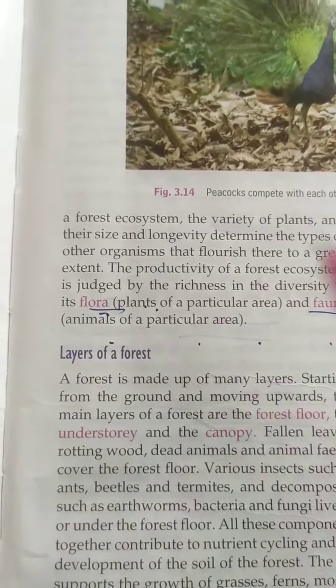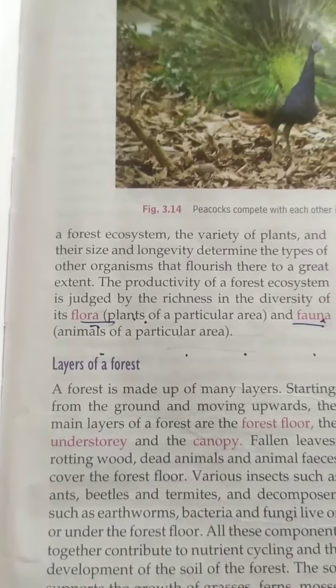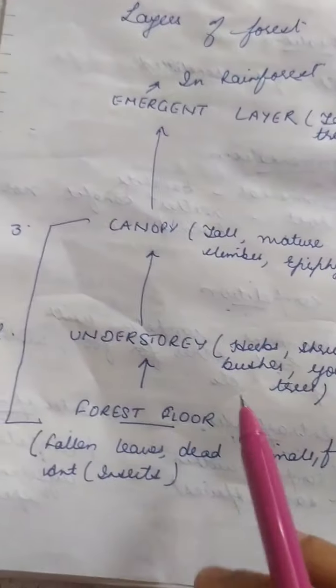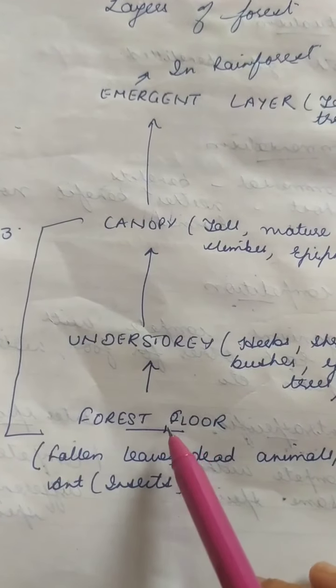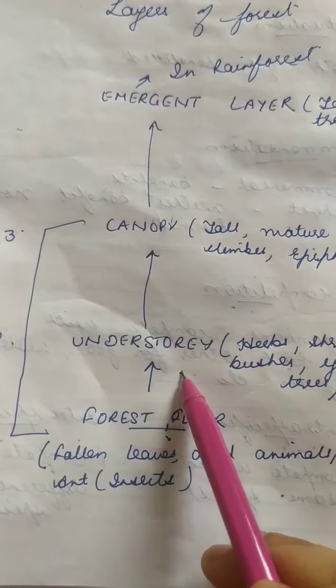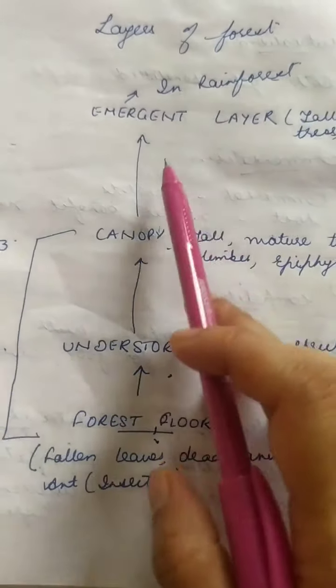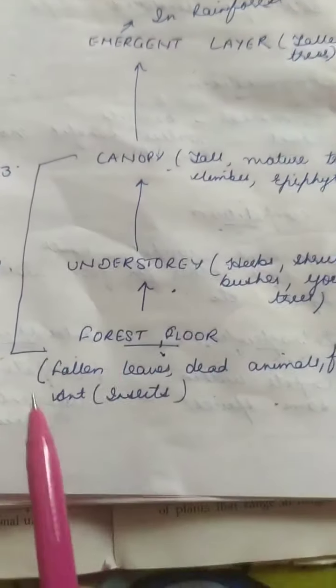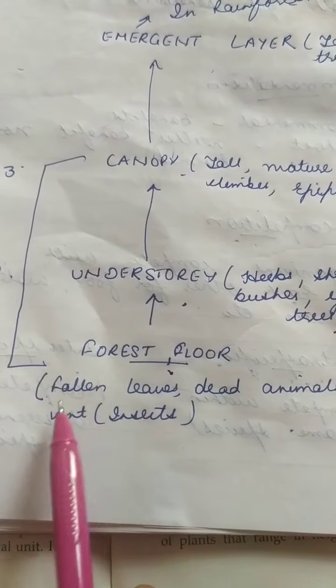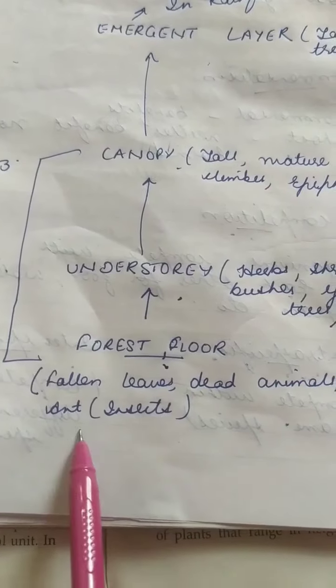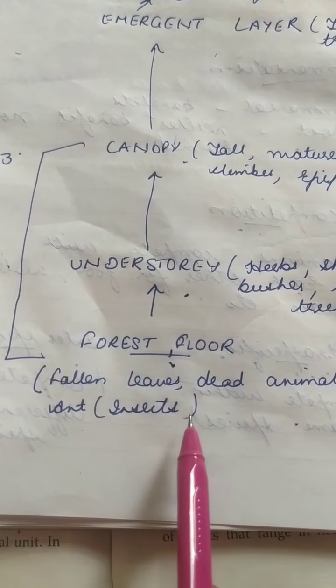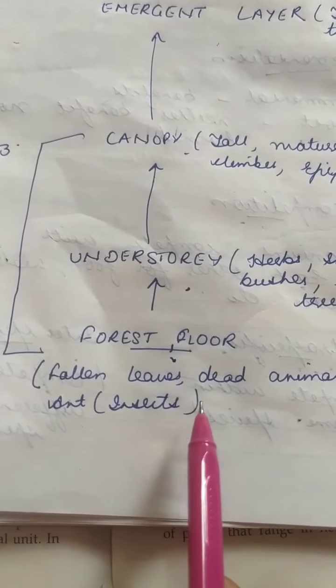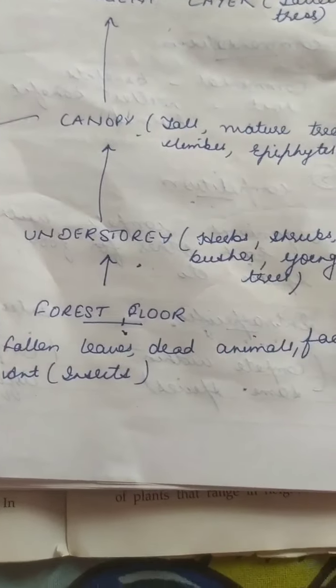Now we will discuss the layers of the forest. Basically there are three types of layers in a forest: forest floor, understory and canopy. One more layer is present in the rainforest, known as the emergent layer. So students, the forest floor consists of fallen leaves, dead animals and insects which live under this forest floor or on the surface of this forest floor.